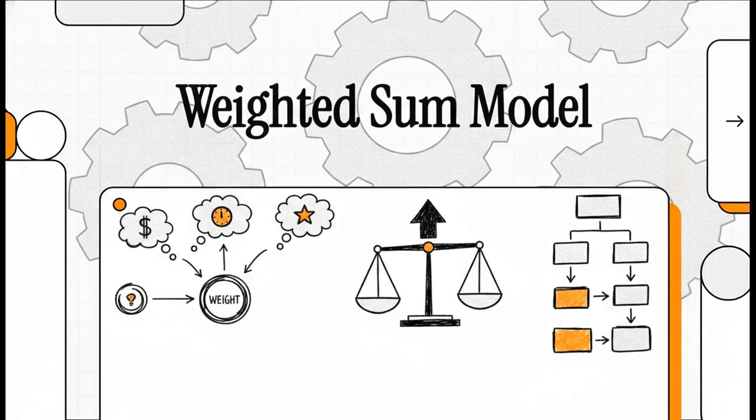I am absolutely thrilled you're here today because this explainer covers something that is, quite literally, quietly powering choices all around us. We are taking a deep dive into the weighted sum model, or WSM for short. If you're at all fascinated by how we structure logic and arrive at optimal conclusions, you are going to absolutely love this. WSM is considered the earliest, the simplest, yet arguably the most foundational multi-criteria decision algorithm out there.